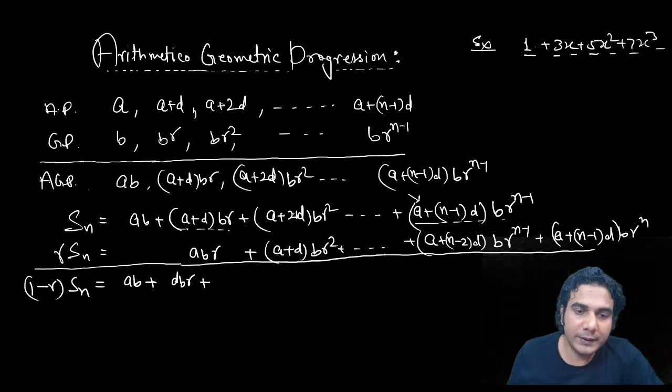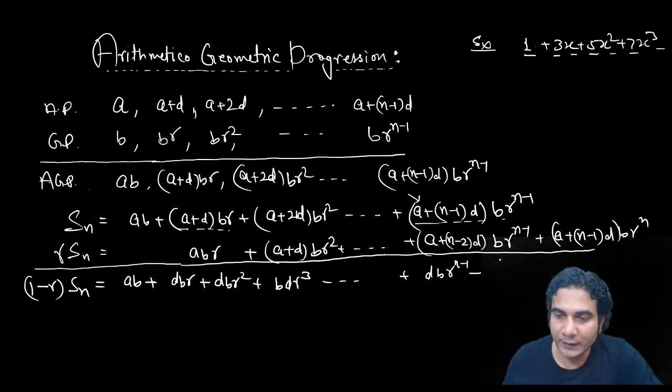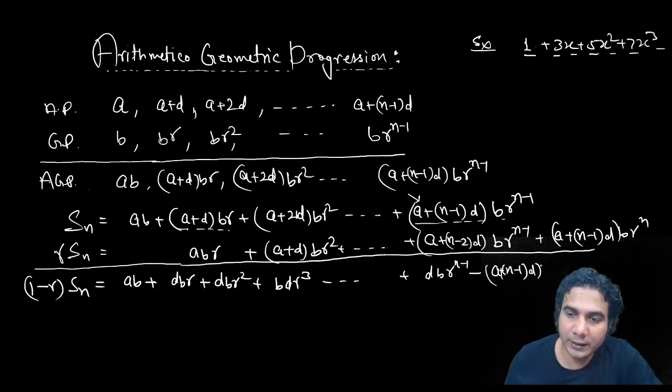In the next term, it will be 2d minus d, so dbr square again, dbr square. Then it is going to be dbr cube, and so on. If you see this term is going to be dbr raised to n minus 1, and then extra term is this, which is actually last term, a plus n minus 1 into d into br raised to n.